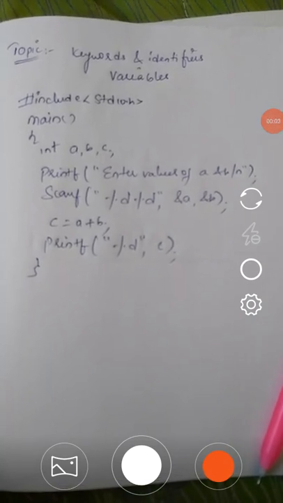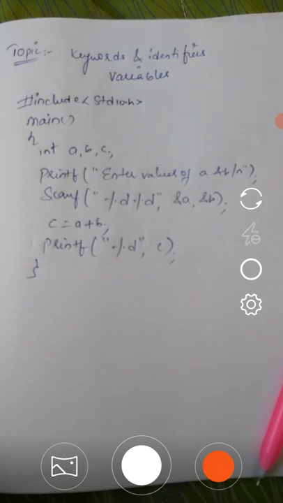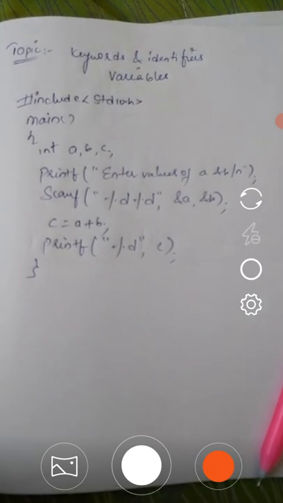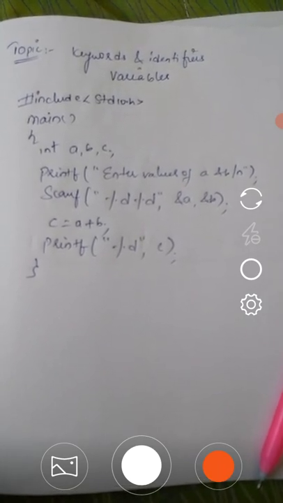This is Shruti Sinhate. Today I am going to discuss keywords and identifiers and the variables which we are using in C.